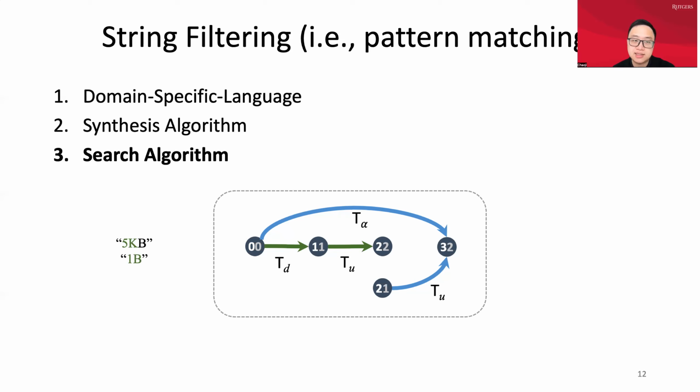This is the classic programming by example framework, but we found that they have some limitations in supporting negative examples. FeedX, which is a classic string filtering framework, does support negative examples, but it has bad scalability. You need to replicate all the edges and vertices during the synthesis. So it has a scalability of n to the power of n squared, where n is the length of the strings. And for feedback, the graph will grow exponentially.